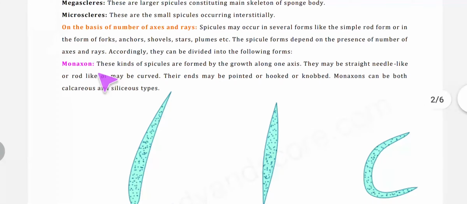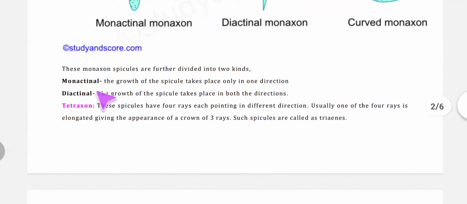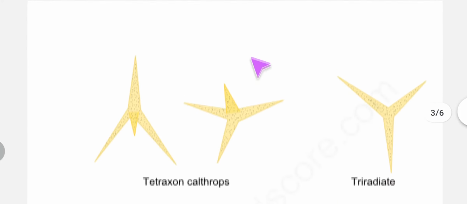So they are monoxons. So here we can see the monoxons. Different types of monoxons are shown here in the diagram. Then we have tetraxons, that is they have 4 rays each pointing in different directions.